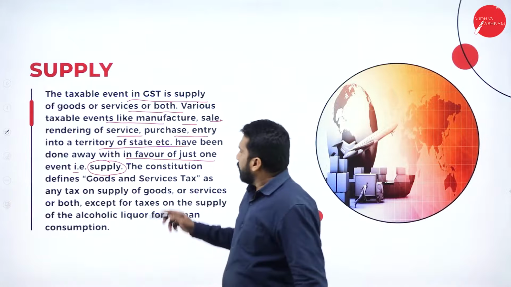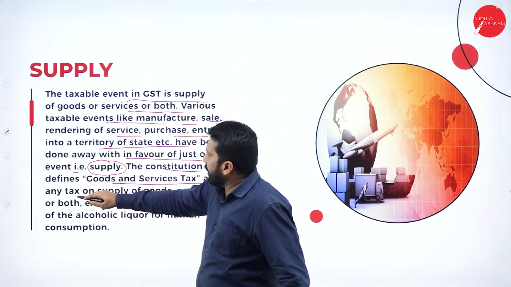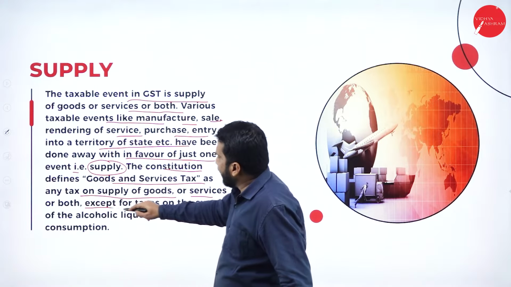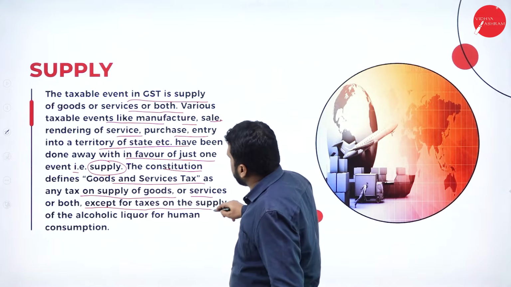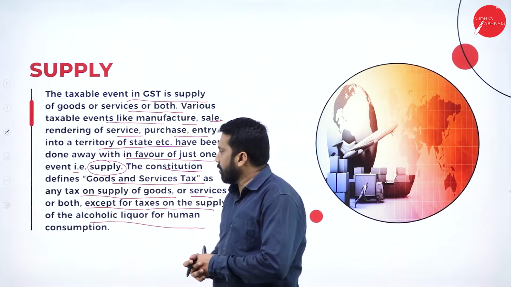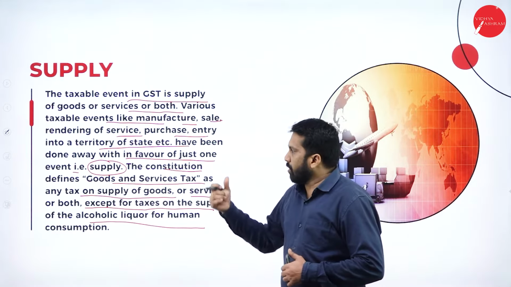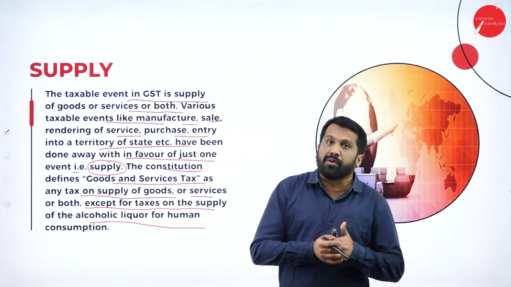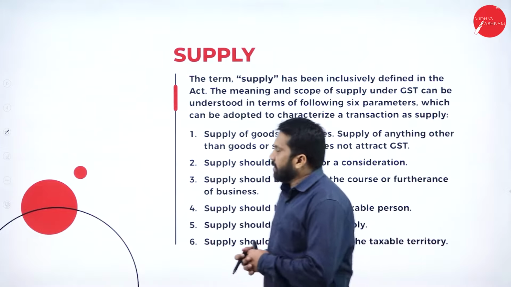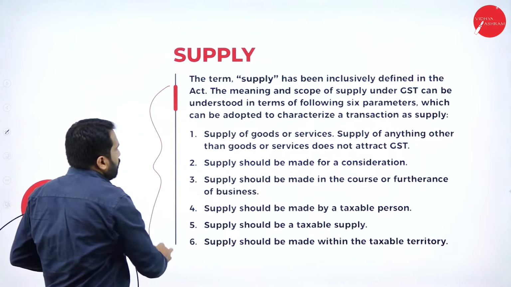The Constitution defined goods and services tax as any tax on supply of goods or services or both, except for taxes on the supply of alcoholic liquor for human consumption. As I told you earlier, alcoholic liquor for human consumption will not come under GST. Whatever tax is already applied for that will continue. Supply, the continuation for that, is the meaning. As I told you, it is only for 2 marks.